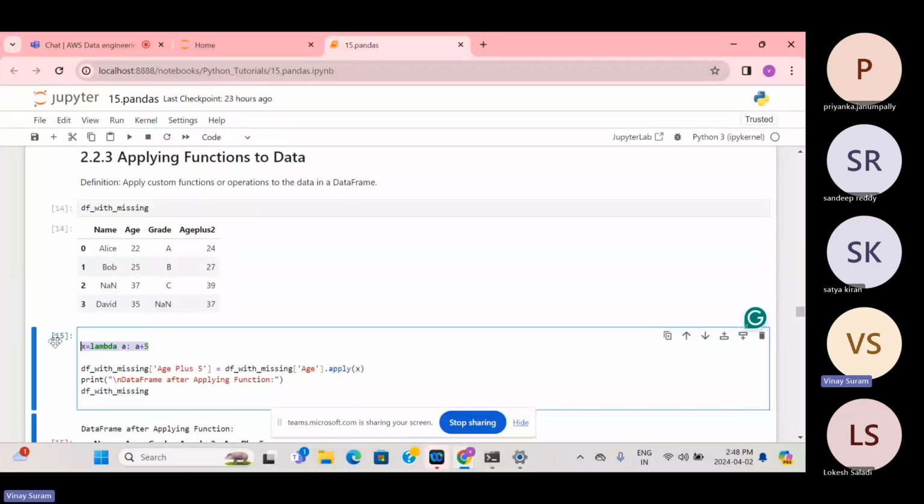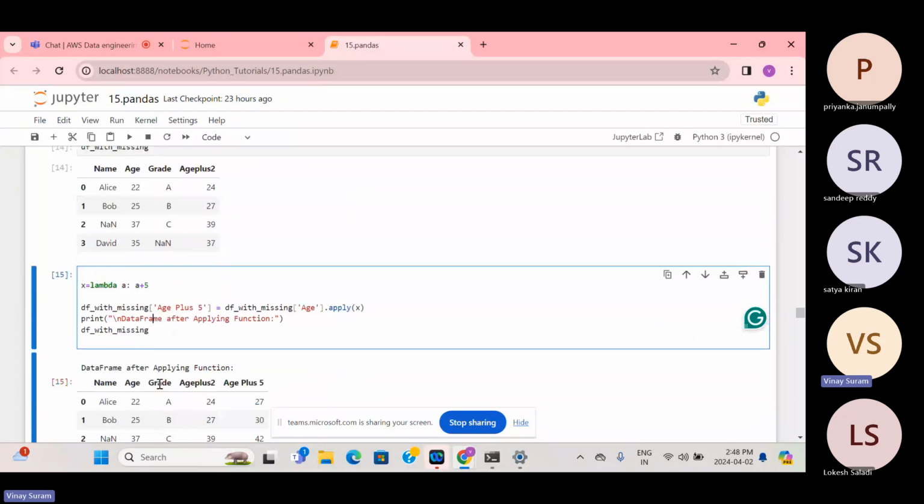Instead of this we can also write a normal traditional function using def. You create a function with def and the function name, open the brackets, and write the function-related stuff inside. That is also possible. Generally people write lambda functions because they are very easy and short. Okay, so apply x, which is adding plus 5, and the data frame after applying the function.